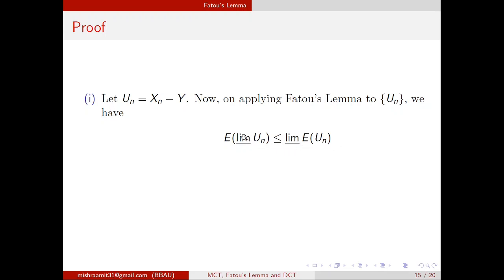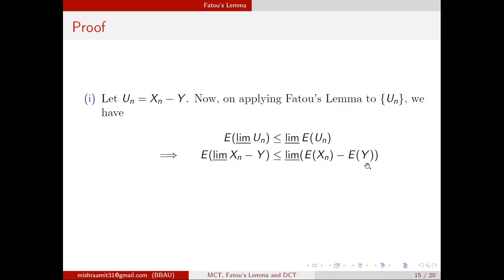But what is limit inferior un? Un is xn minus y. So I will write down the limit inferior of xn minus y; because y is a constant, there is no point writing limit inferior with y. And for the limit inferior of expected un, you know that the expected value of un is nothing but expected xn minus expected y.